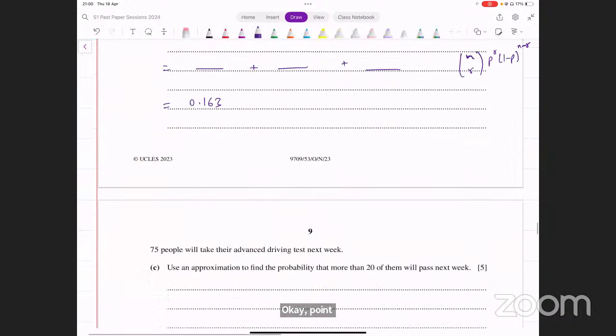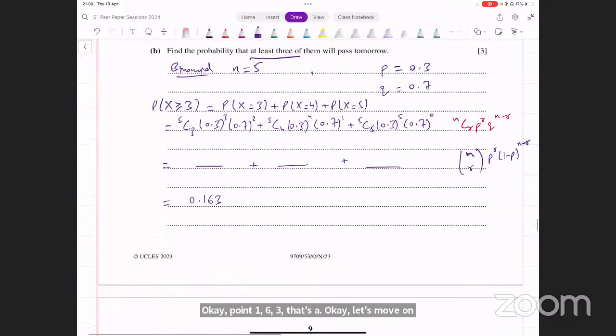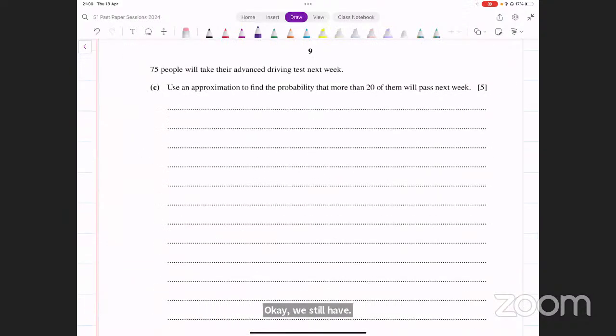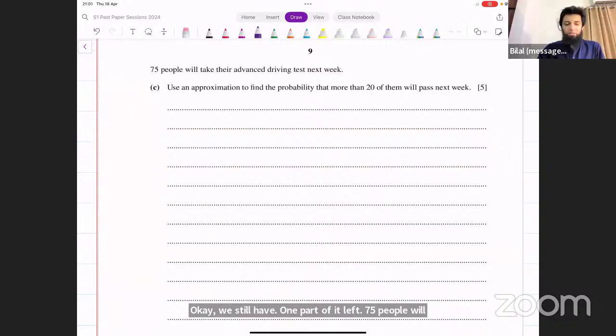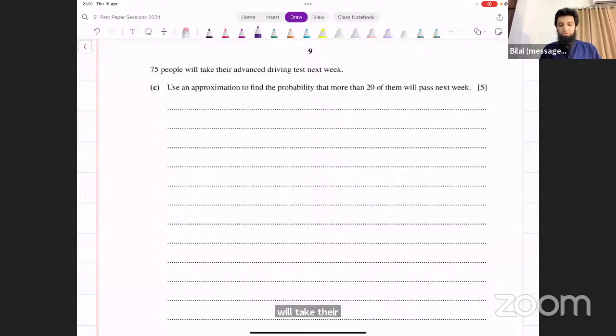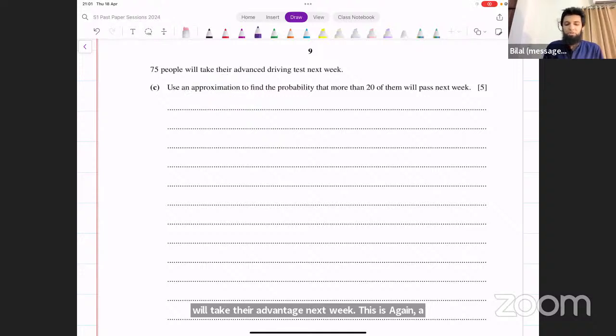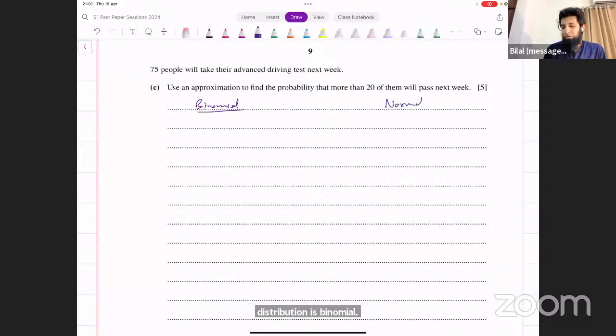Okay, let's move on. We still have one part of it left. 75 people will take their advanced driving test next week. Use an approximation to find the probability that more than 20 of them will pass next week. Now, what kind of distribution is this? 75 people will take their advanced test next week. This is, again, a binomial distribution. And then we have to do normal approximation of that, right? So it's binomial to normal approximation. So the original distribution is binomial. We have to convert it to normal.